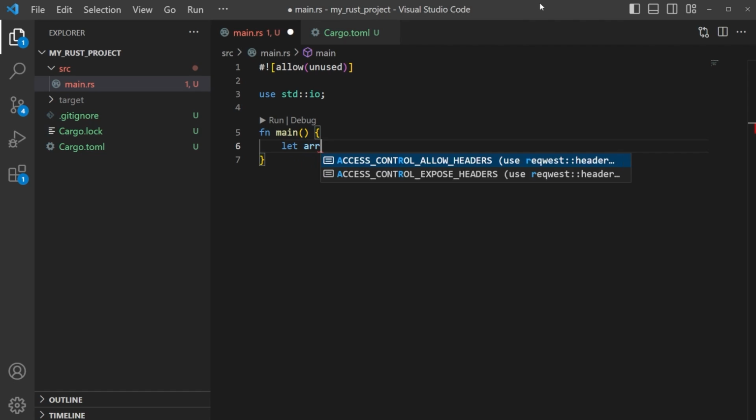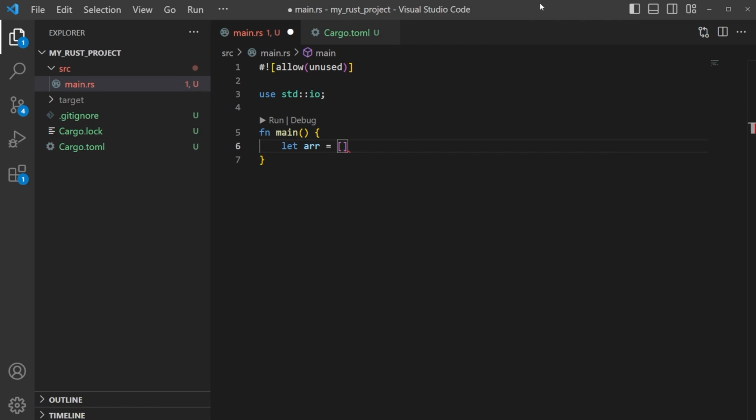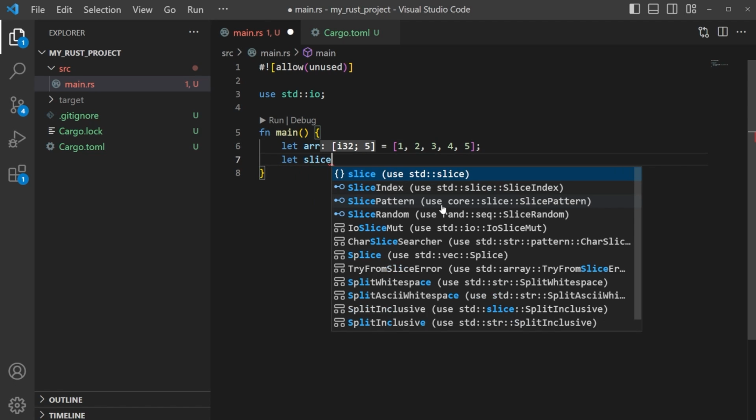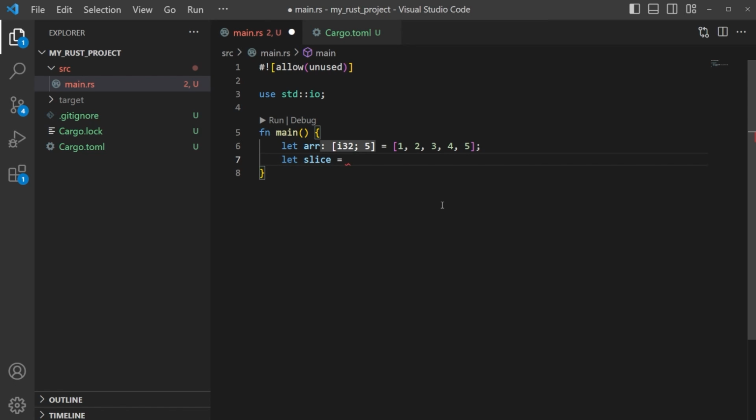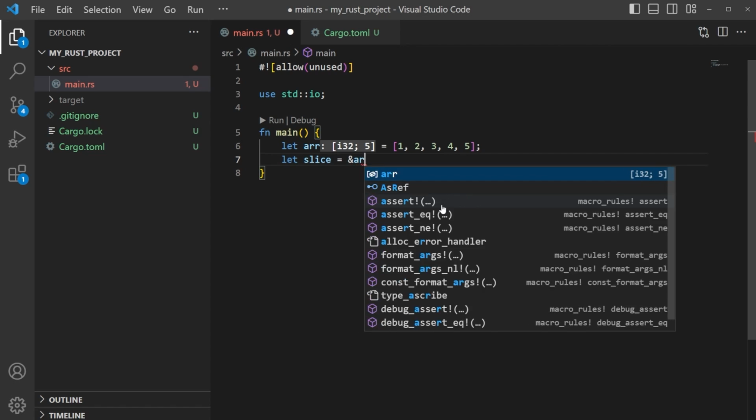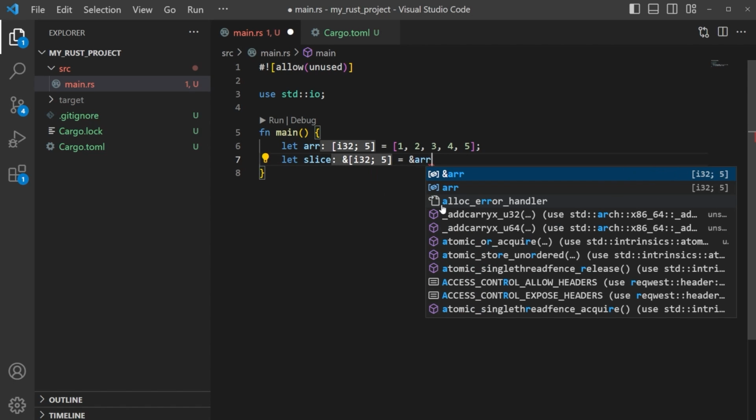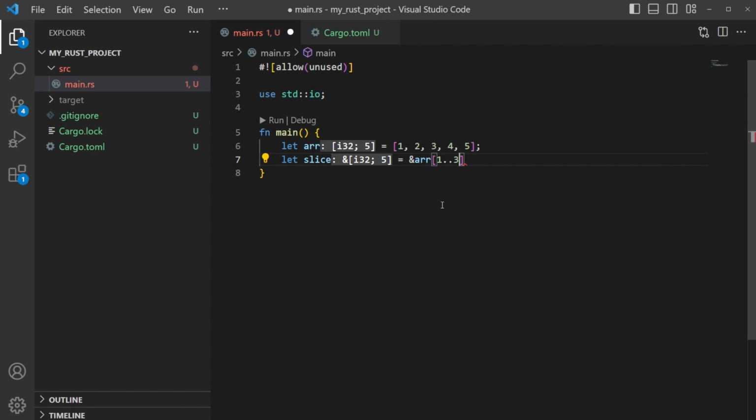So if we let an array, for example, equal 1, 2, 3, 4, 5, okay? And in this array, we just want to grab the numbers 2 and 3, or the items 2 and 3, or the elements 2 and 3. All right, we come in here, we could say something like let slice equal to, and then we can call the array. So we can say ampersand arr, just like this. Okay, and then if we do 1 through 3, that should give us items 2 and 3 here.